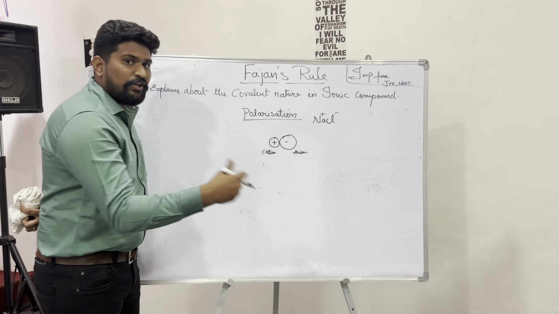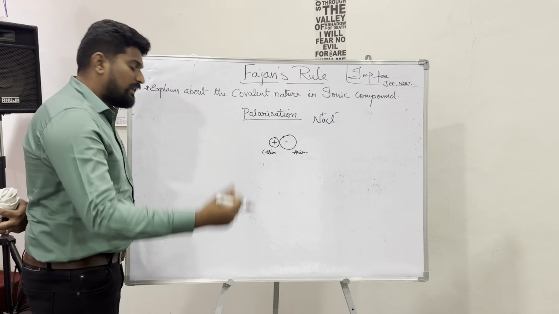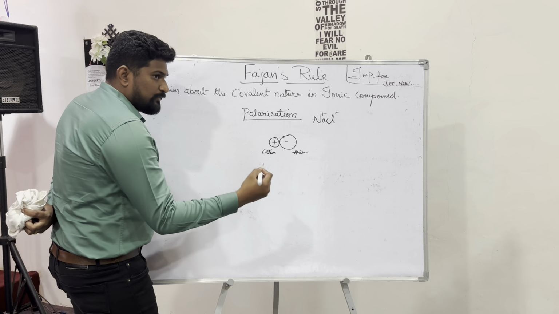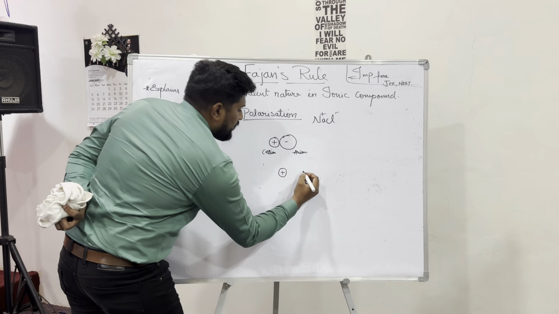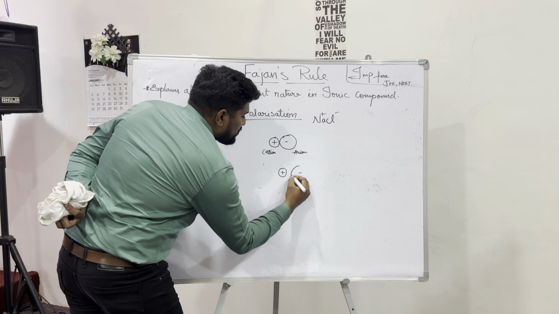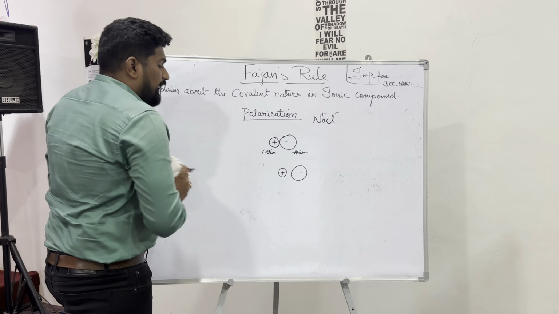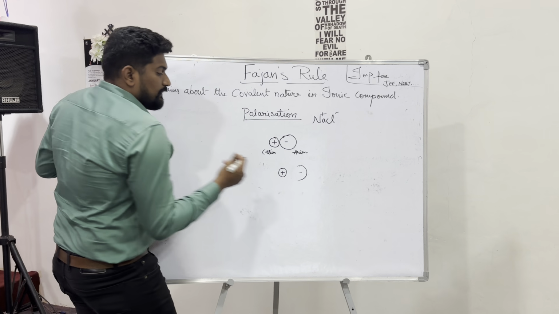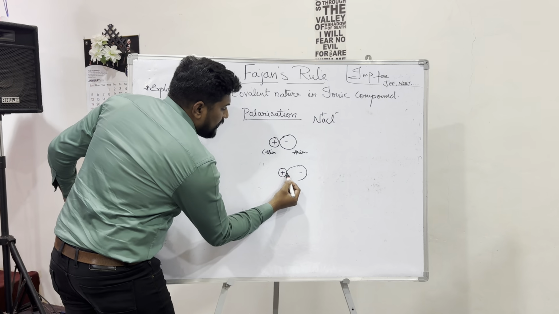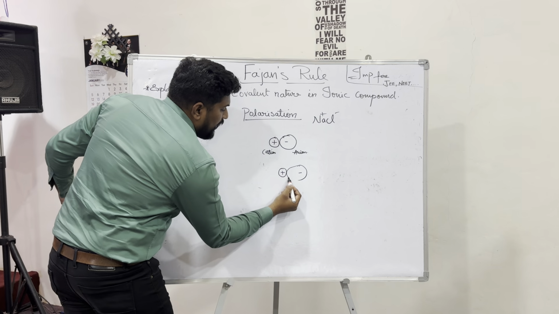So this is what we need to understand here. To understand it very simply, I will show you a small picture. This is a cation, and the anion is like this, and due to the polarization, the electrons are distorted in the anion. So this is called polarization.